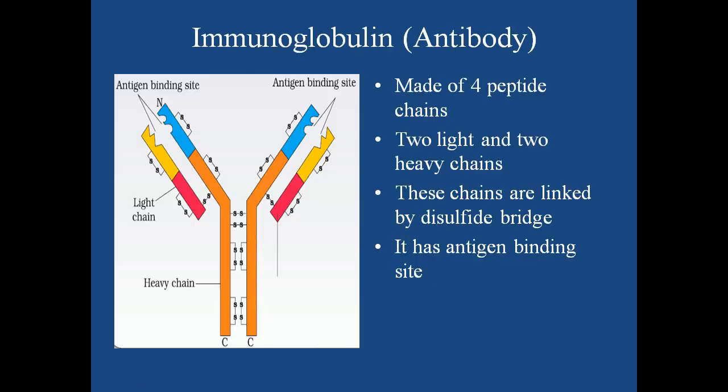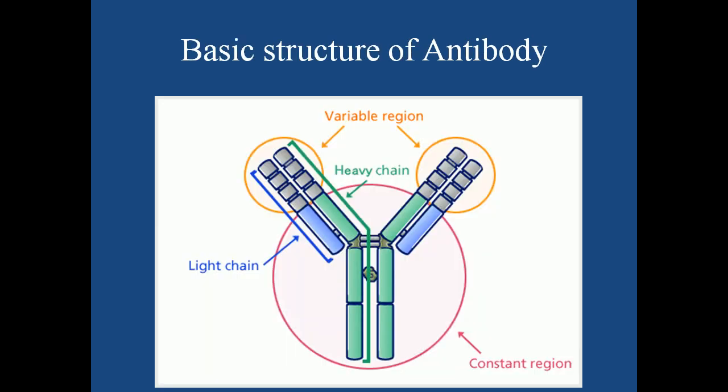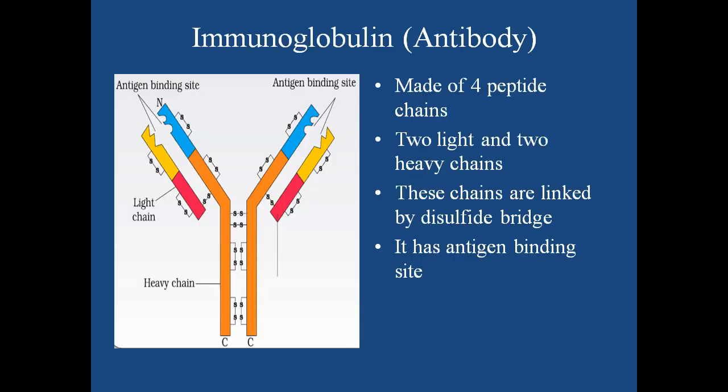These are some features I have written about the antibody. This picture I have taken from our NCERT textbook. Now one extra thing you could see here which was absent in the previous diagram. What was that? Can you make out? This diagram and this diagram. What is the extra labeling you could see? You could see this SS written here. So this SS is your disulfide bridge.